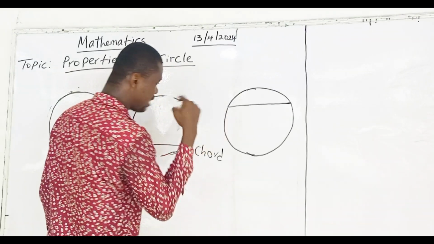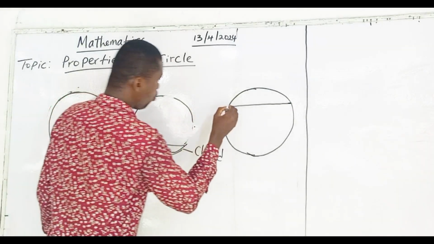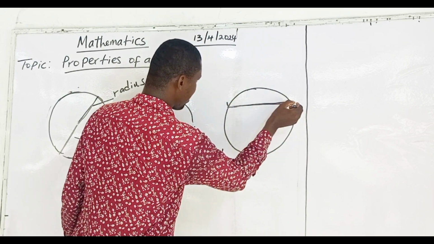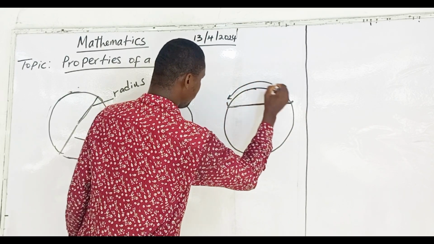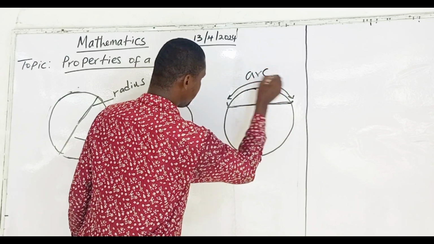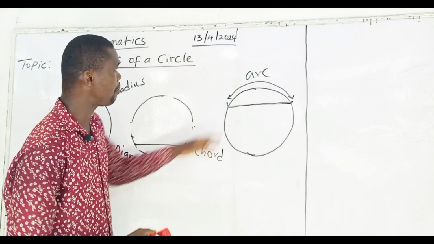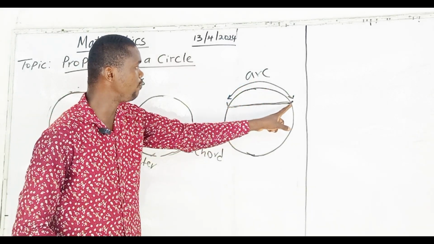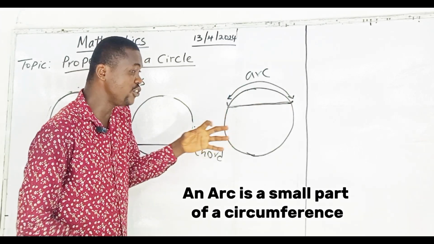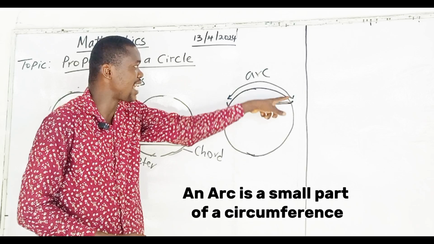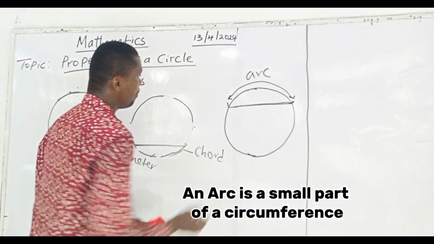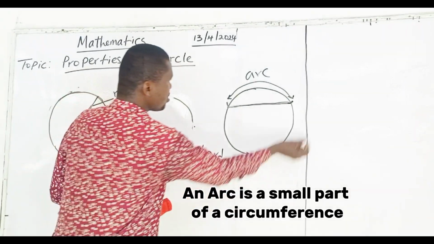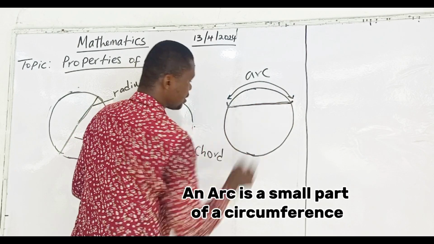Before I tell you what chord and segments are, when a chord forms like this, you see these small parts of this circumference. These small parts of this circumference, we call them arc. We call it what? Arc. Anytime a chord has formed, the small part of the circumference that forms with it, we call that outer boundary arc. So arc is a small part of a circumference.